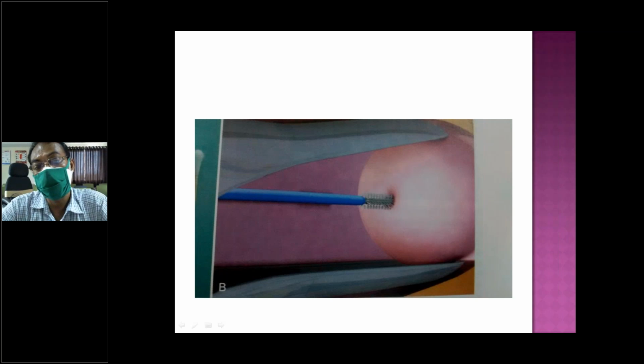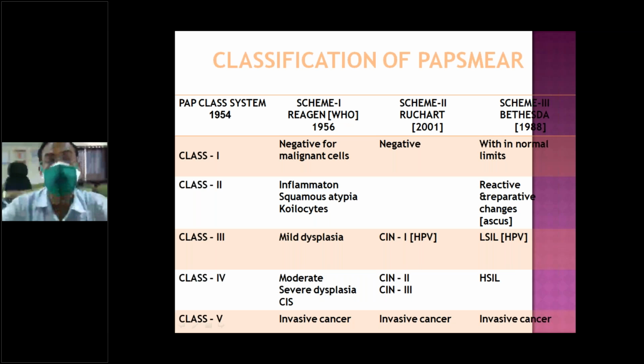Depending on the cell morphology, they will categorize whether it is mild dysplasia, moderate dysplasia, severe dysplasia, or CIN1, CIN2, CIN3, squamous intraepithelial lesion SIL, or carcinoma in situ.